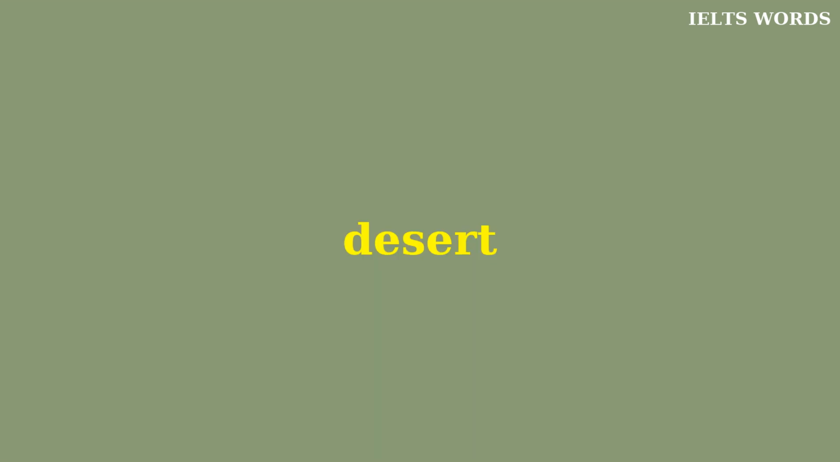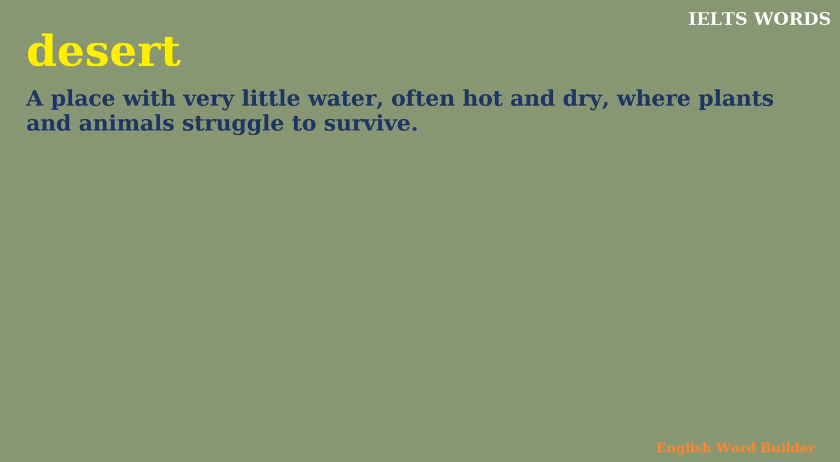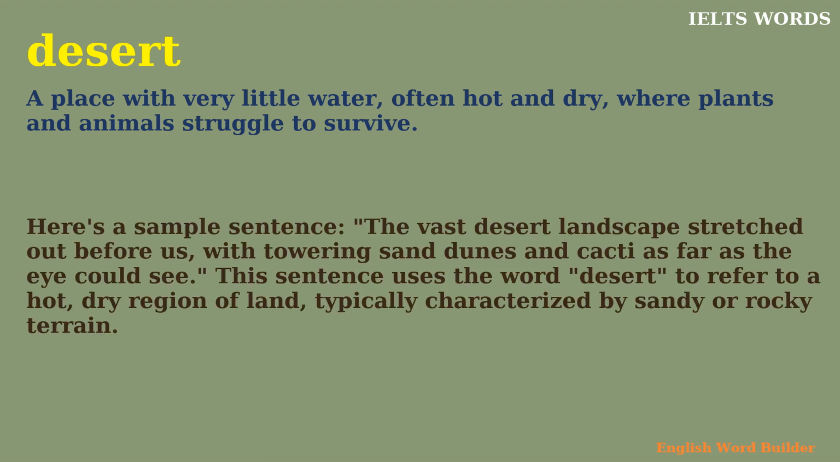Desert. A place with very little water, often hot and dry, where plants and animals struggle to survive. Here's a sample sentence. The vast desert landscape stretched out before us, with towering sand dunes and cacti as far as the eye could see. This sentence uses the word desert to refer to a hot, dry region of land, typically characterized by sandy or rocky terrain.